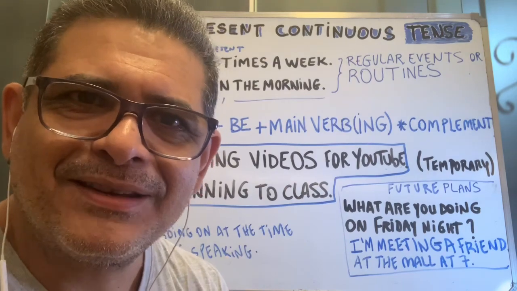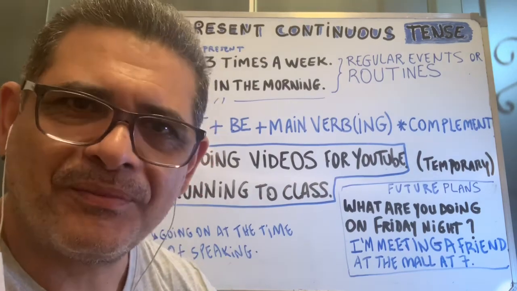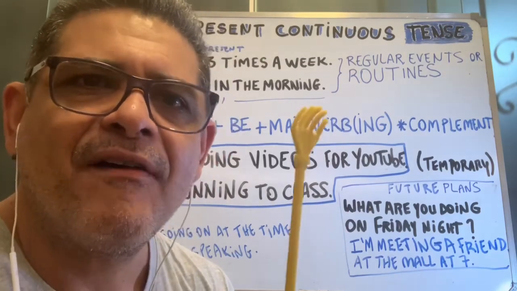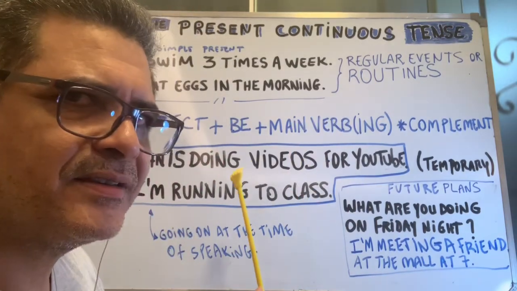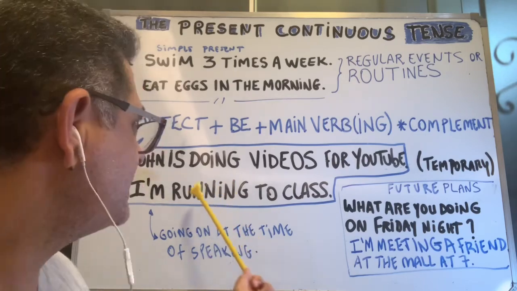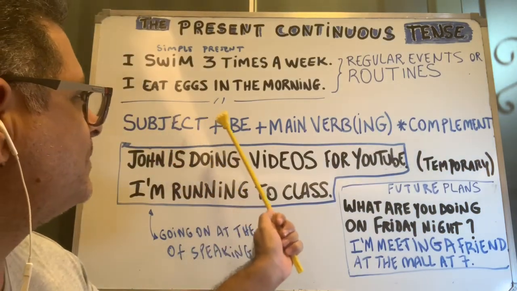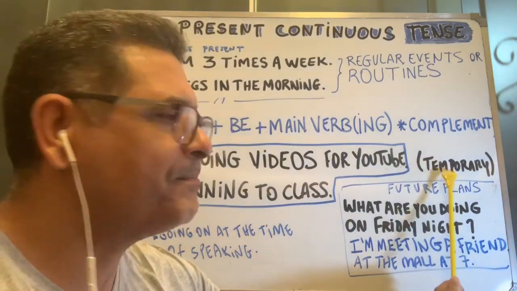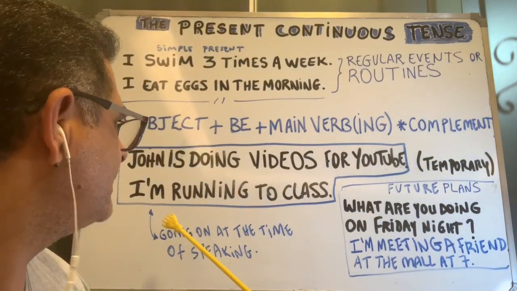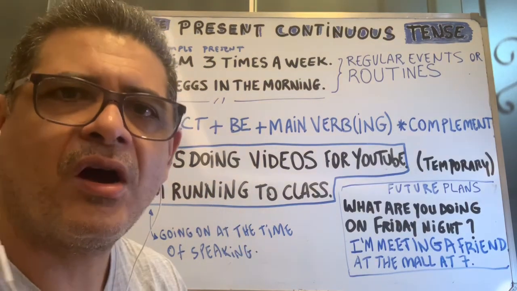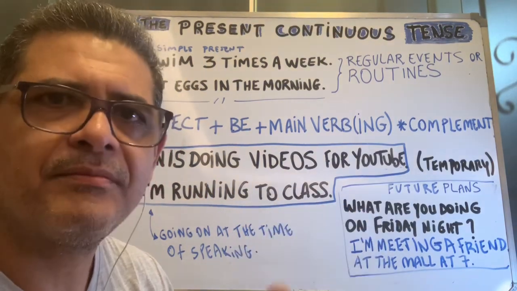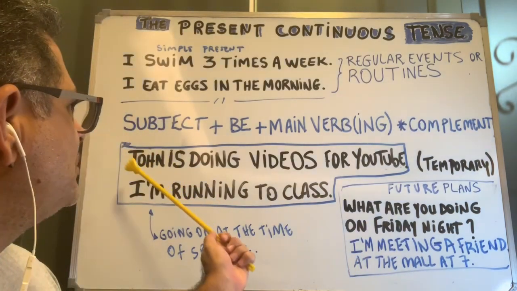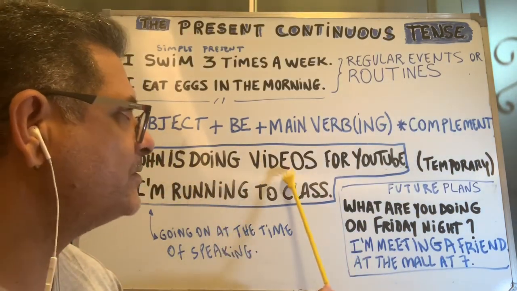But please, for our activities, I want you to mainly focus on this structure of the present continuous. Subject plus be plus main verb to describe temporary events and things that are going on at the same time I am saying them. So again, John is doing videos.